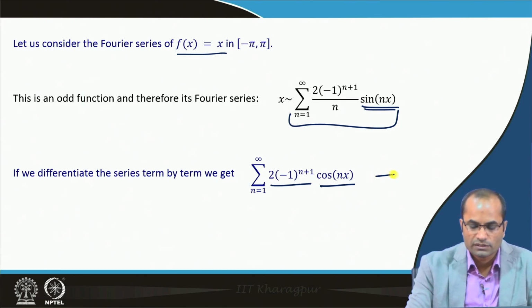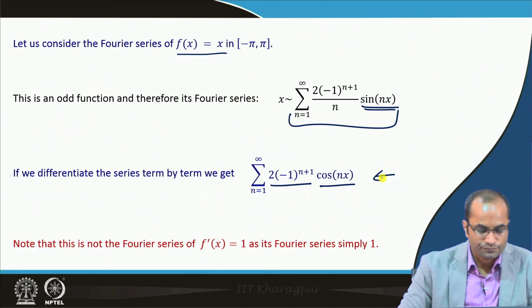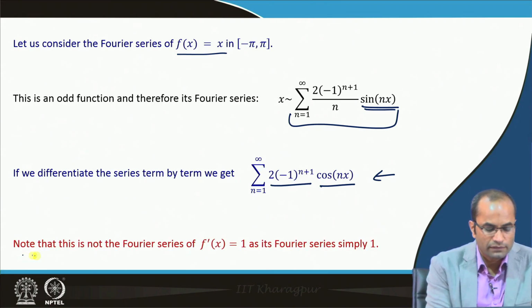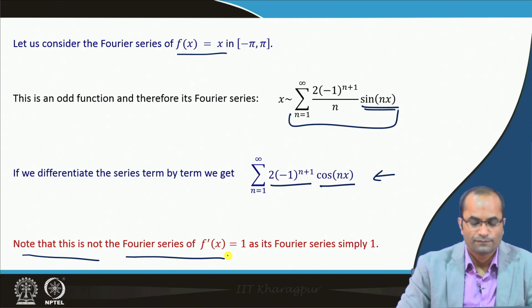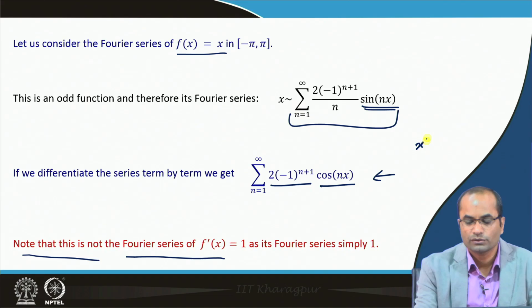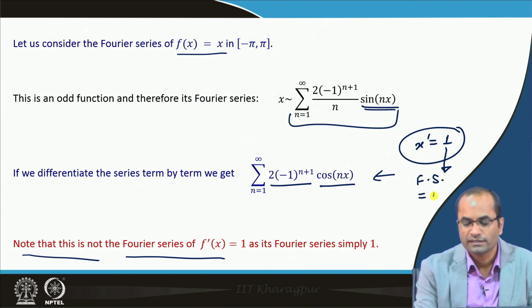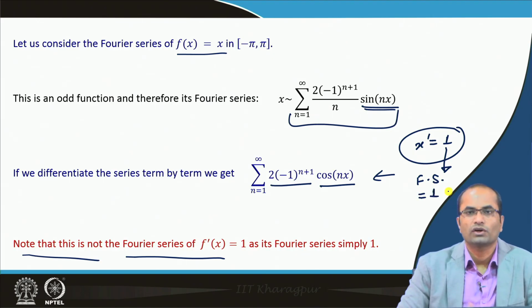It is clear that this new series is not the Fourier series of the derivative of x, because the derivative of x is 1, and the Fourier series of 1 is nothing but just 1, a constant term.